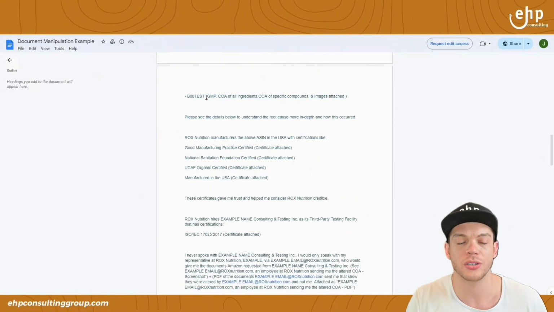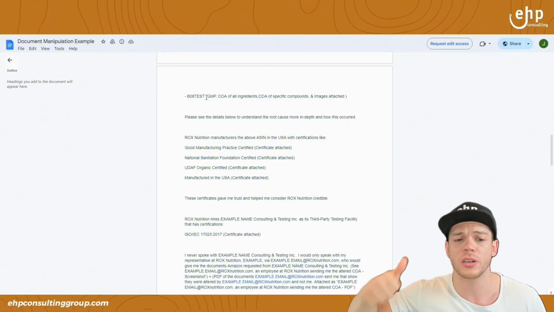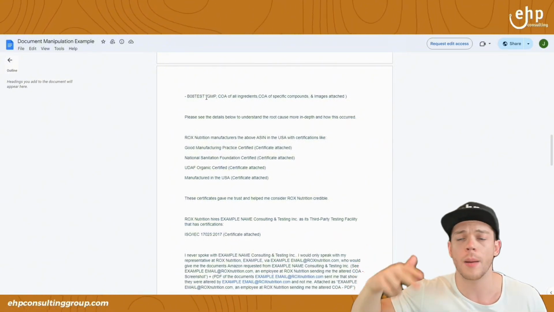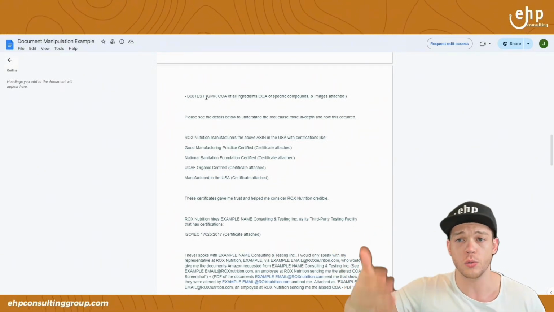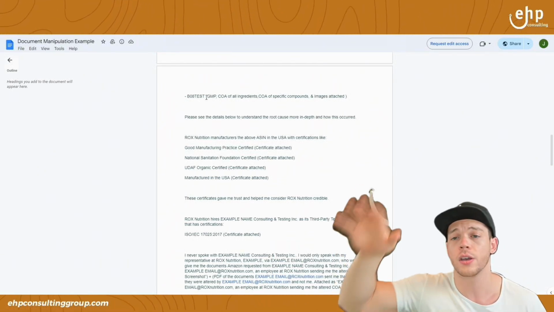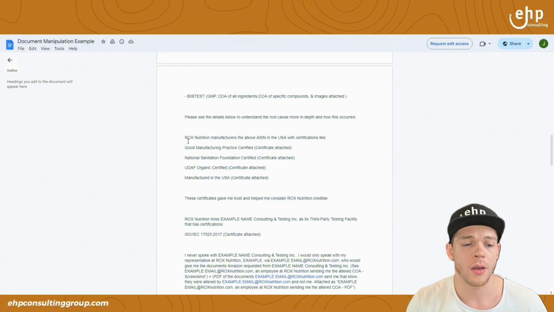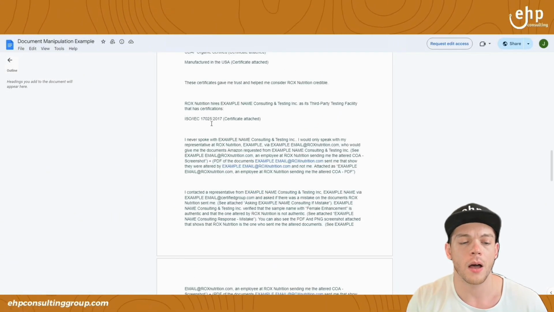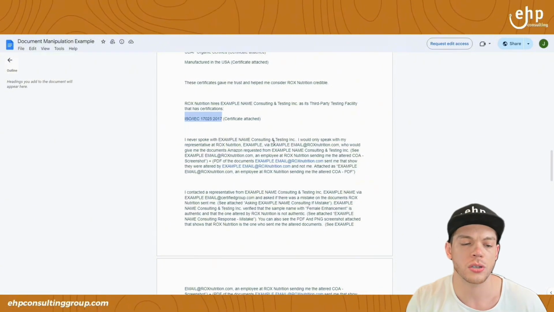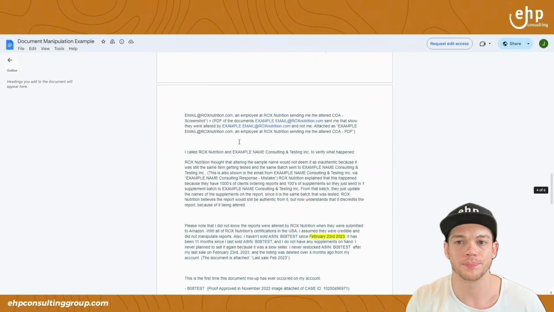We also attached the GMP certificate. If you're selling supplements, this was a supplement too. GMP certificate, COA of all compounds. So anything that you have regarding your product to show that you actually own it, that it is authentic, put that all in one PDF. Put all of your invoices in another PDF. We also put the manufacturer's certifications, good practice, yada yada, all that fun stuff. The third-party testing facility certifications, and then what we did to get it reinstated.